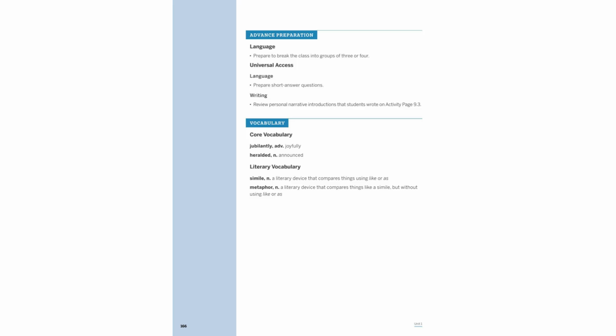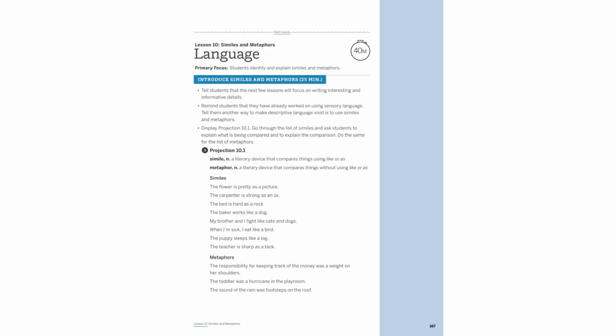Understand similes and metaphors as literary devices for vivid comparisons. Similes and metaphors enhance descriptive language by creating vivid imagery. Similes use like or as to compare, such as the flower is pretty as a picture. Metaphors make direct comparisons, like the toddler was a hurricane in the playroom. These devices enrich writing, making it more engaging and expressive.